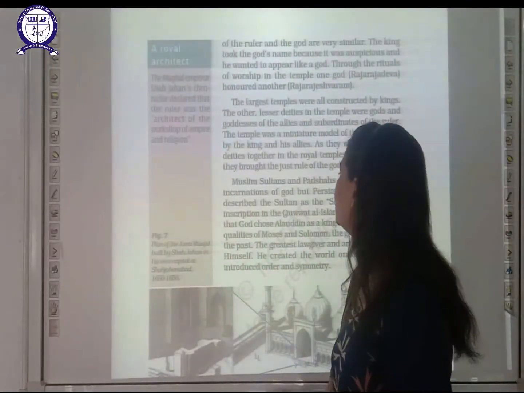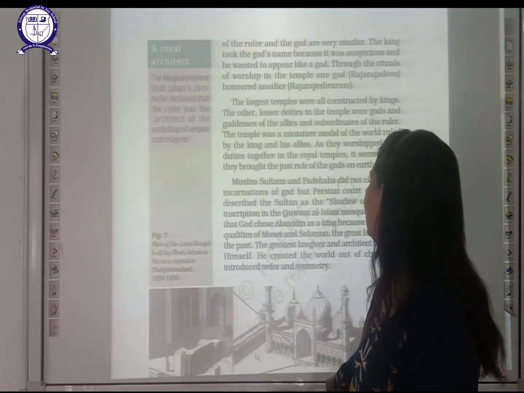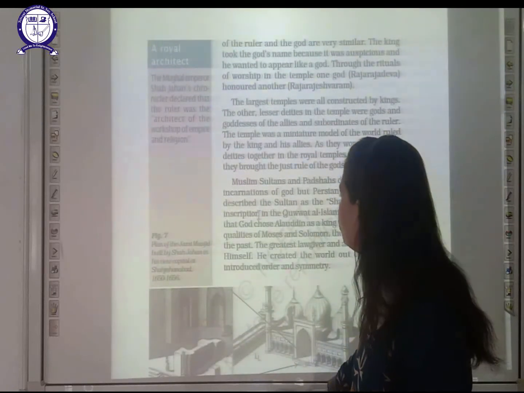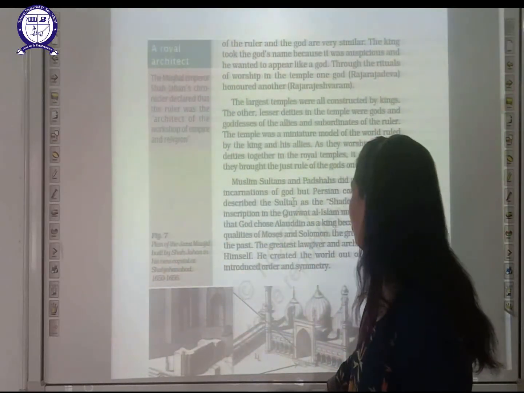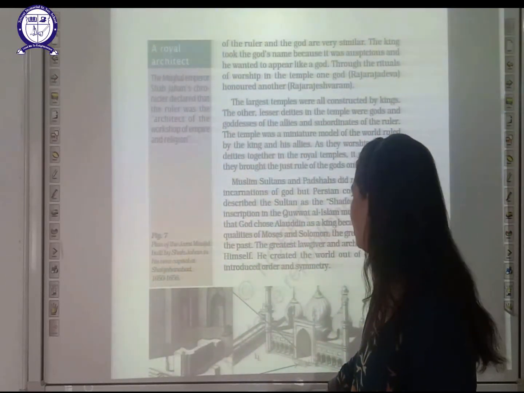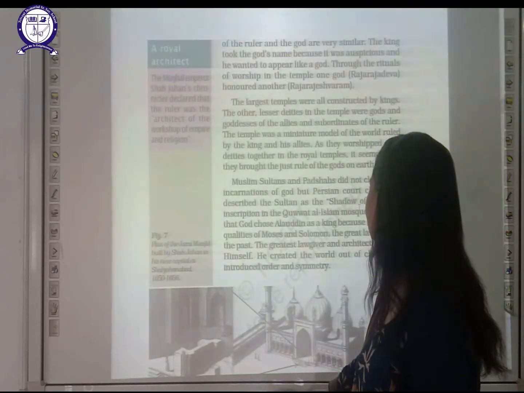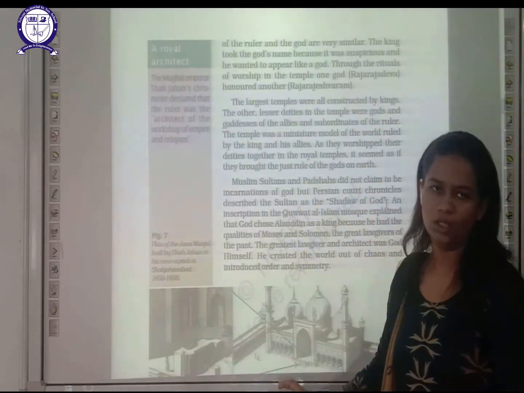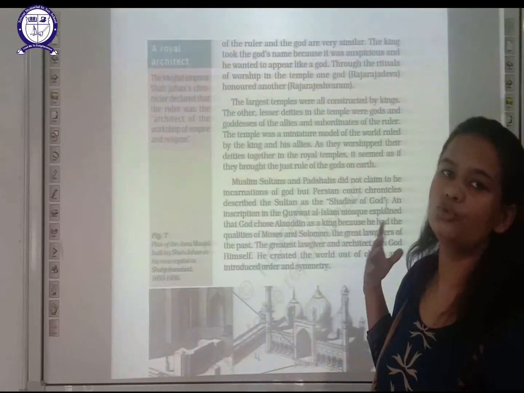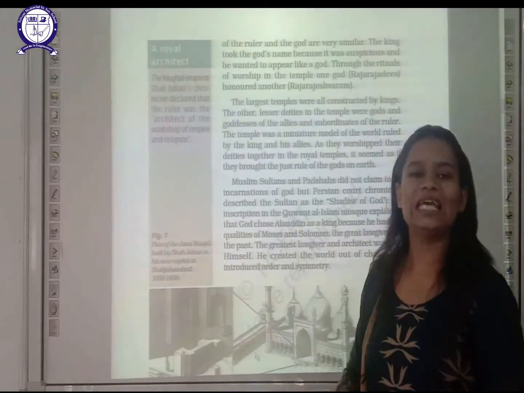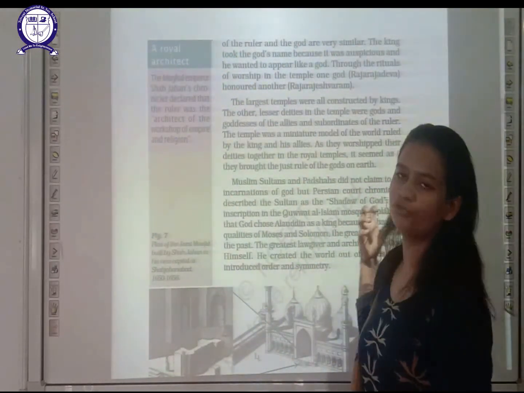The next is, Muslim sultans and padishahs did not claim to be incarnations of gods, but Persian court chronicles described the sultan as the shadow of God. Muslim sultans used to describe their king as the shadow of God.